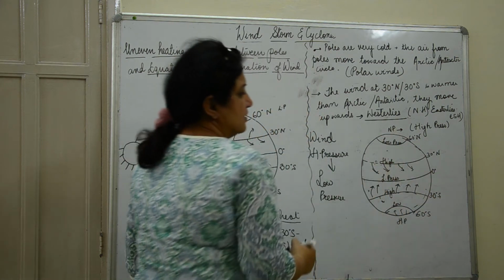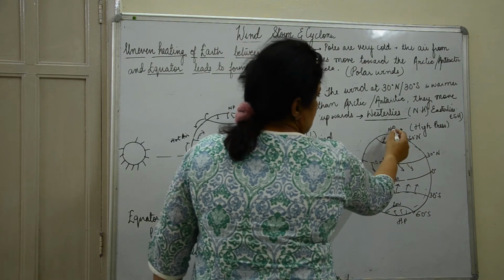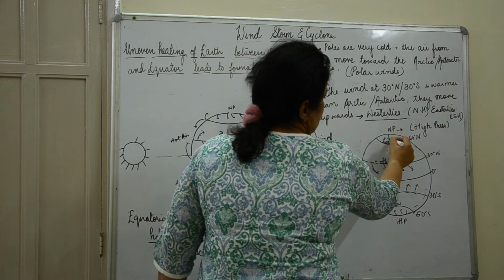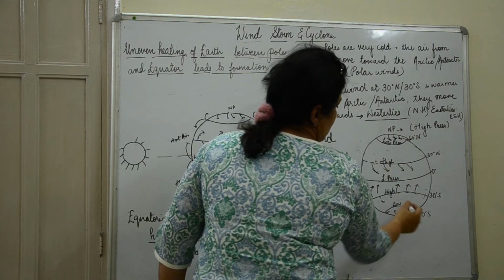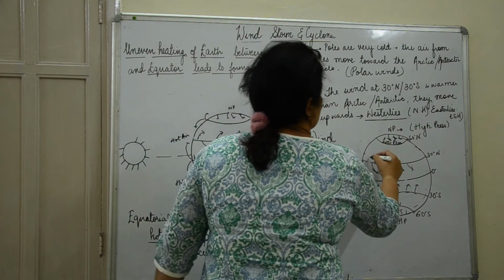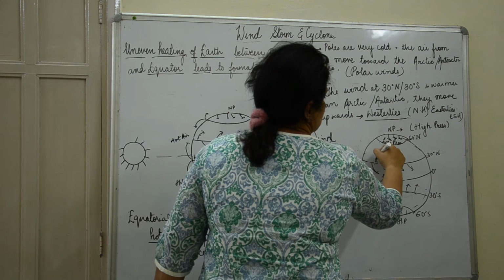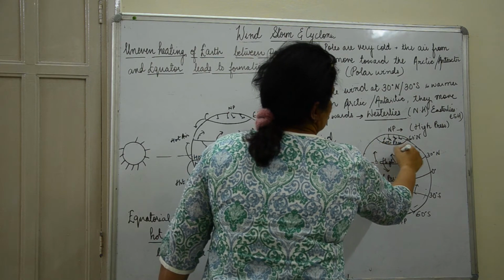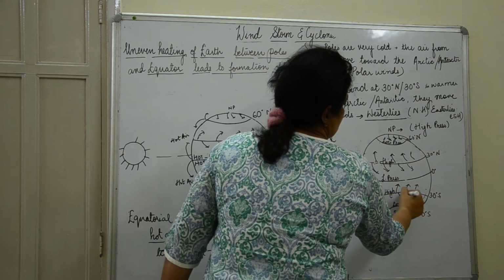Now again, from high to low, here you have the polar winds. And then again from here you have the wind coming from this direction, because it moves from high to low.